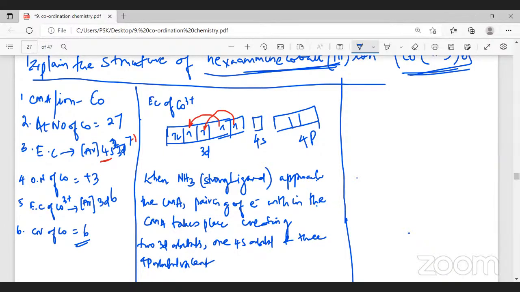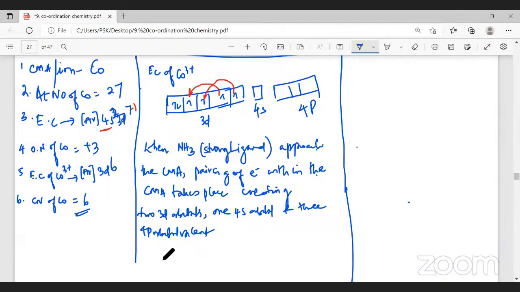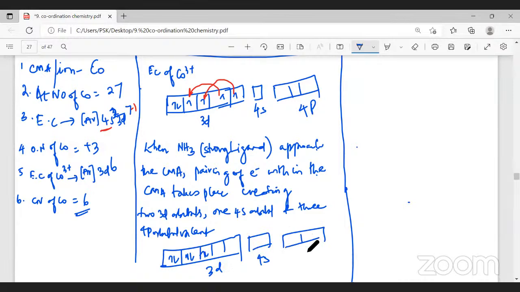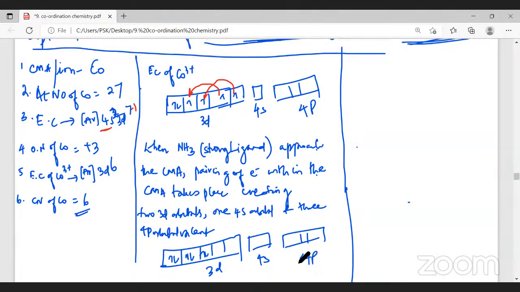How will you write this representation? You will write the representation like this. This is the d orbital: 1, 2, 3, 4, 5, and 6. See, the d orbitals are vacant now, and 4s is vacant and 4p is also vacant. Did you follow this? Yes, sir.